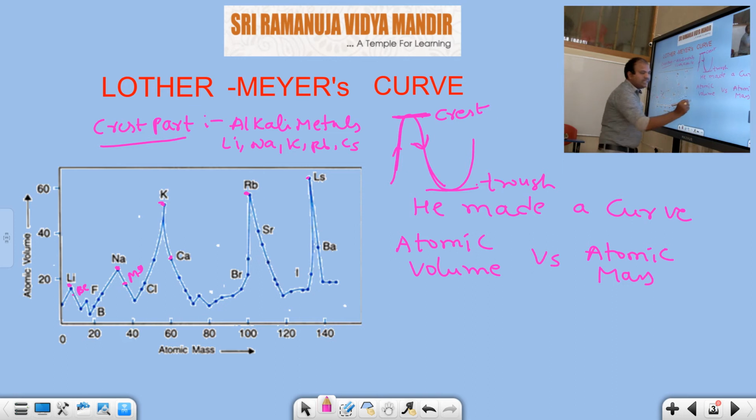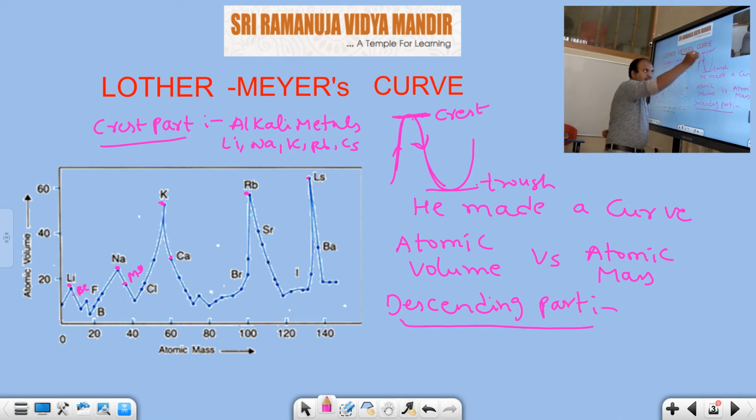What is the descending part? Once again, the descending part means downward displacement. In the graph you should observe that this is a descending part. This is also a descending part, and this, and this. The descending part of the curve is occupied by which elements?